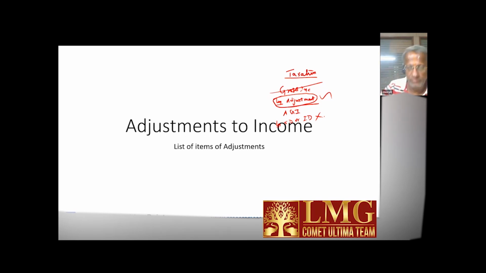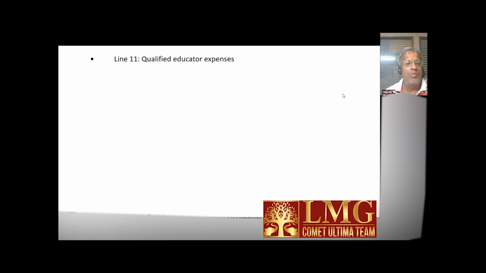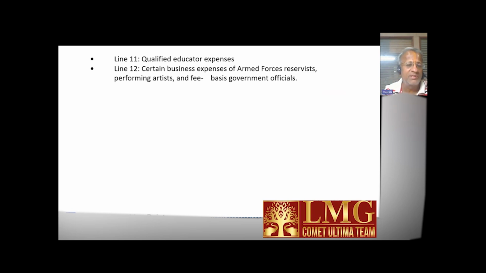In the list, adjustment in the form number 1040, we have line number 10, 11 and all that you have. So I have just taken up that order itself into the next slide. Correct. So every line in form 1040, we will be just making note about that. Qualified educators expenses. Firstly, we will develop the list.